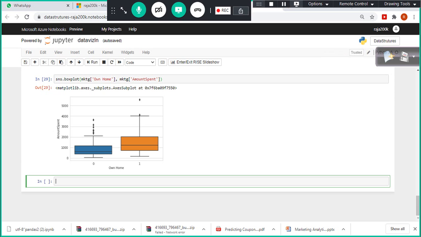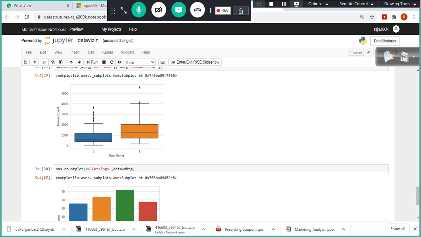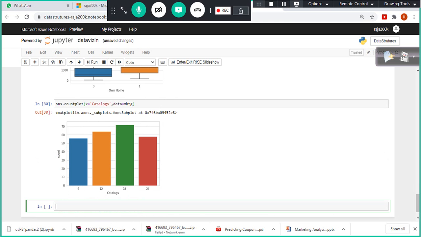And the next one is, we will also try to understand various charts that we can use. We have something called count plot. For example, I use catalogs. You need to specify the data frame, MKTG, count plot. How many catalogs? By looking at this, 6 catalogs we sent to 55 customers, and 12 catalogs we sent to this much, this much, this much.